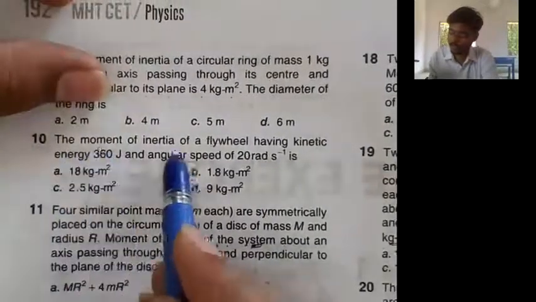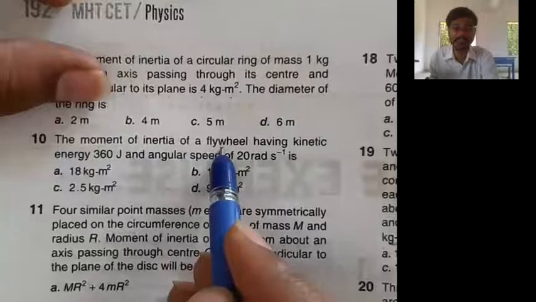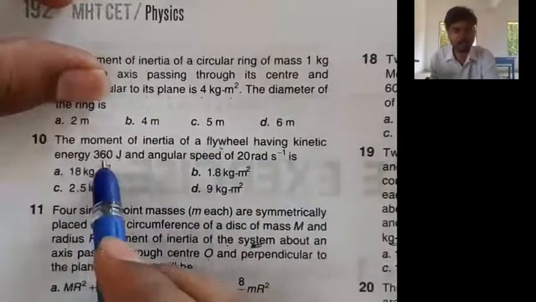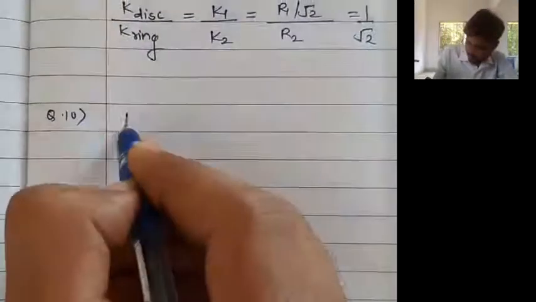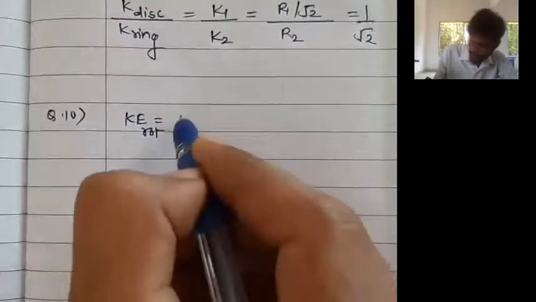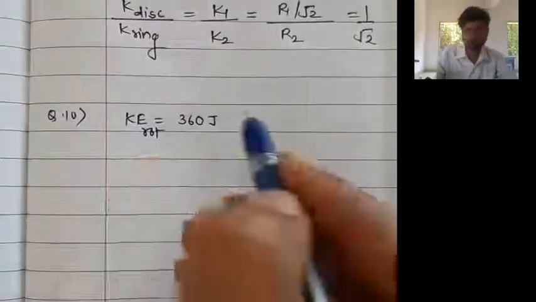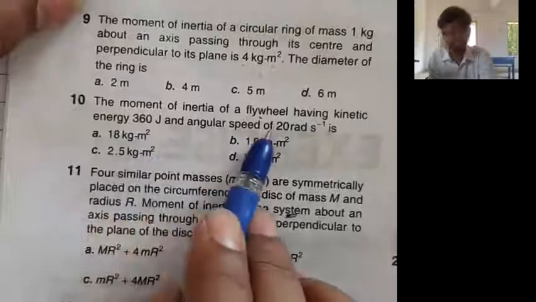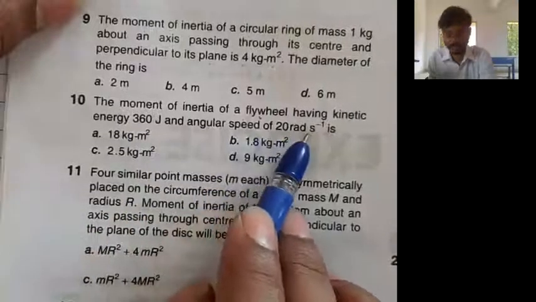The moment of inertia of a flywheel. Flywheel means disc. Having kinetic energy of 360 joule. So what is given? Kinetic energy is given. Of course, rotational kinetic energy we are given. It is 360 joule. Okay, sir. What is given? We wrote. And angular speed, that is omega. See, the unit is radian per second.